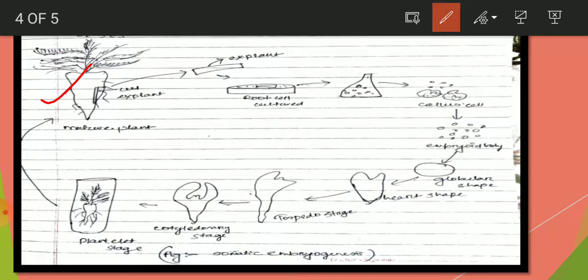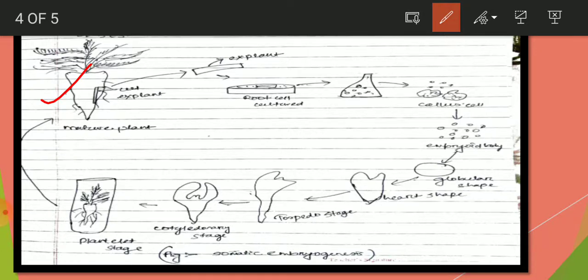When we cut a small segment of somatic cells, here some root part is taken, this is called the explant, and it is placed in the culture media.